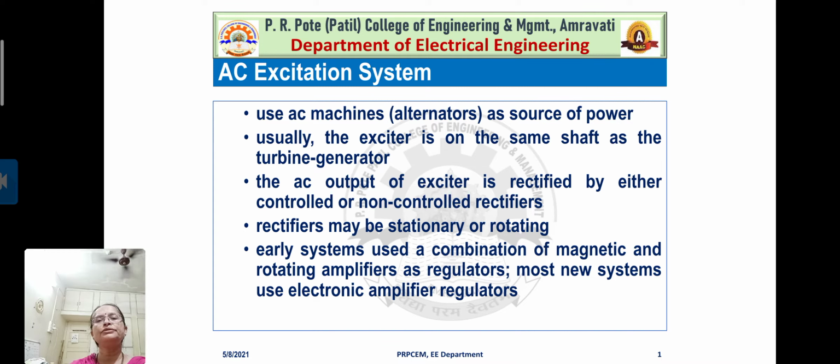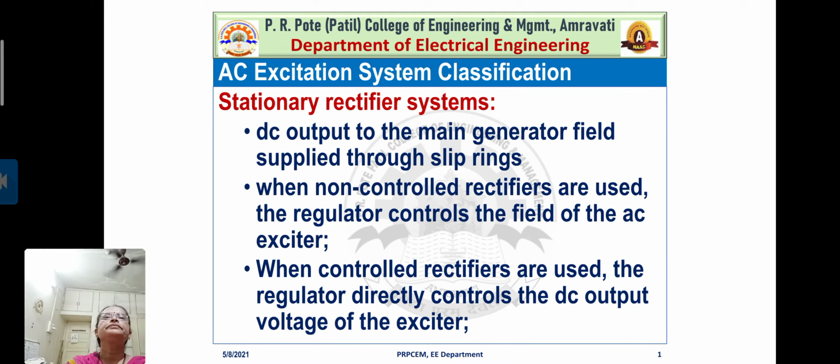Most new systems use electronic amplifier regulators. Now let us see the first type of AC excitation system, the stationary rectifier systems. Here the rectifiers used for the AC excitation system are stationary. Therefore, one classification of AC excitation system is stationary rectifier systems.